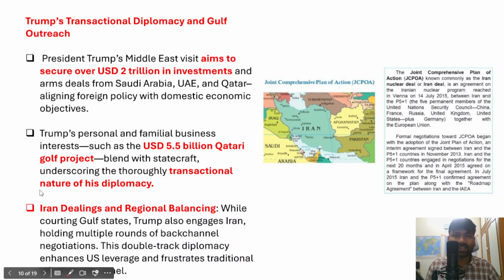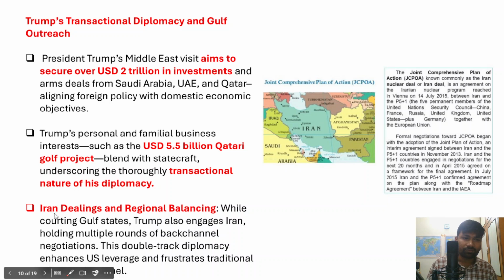So Trump is purely transactional in nature, and this is also another reason why US hegemony has been declining, and why Russia and China are planning to build, or dominate, the post-American world order, and they are also coming together.